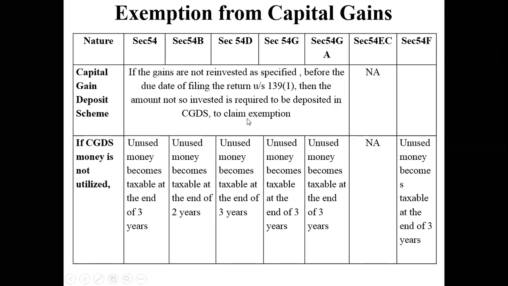But after 3 years, if you don't use this particular money, then you will have to pay the tax on this particular money. That is what this is. If capital gain deposit scheme money is not utilized, then at the end of the third year, you are going to be liable to pay tax. That is what section 54 says.